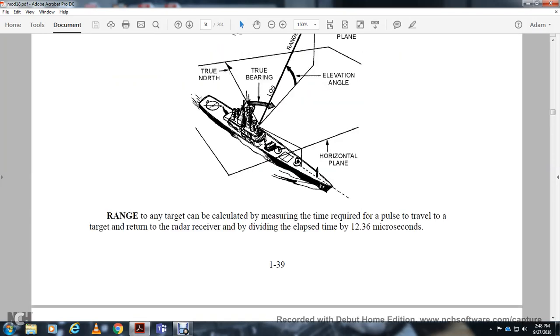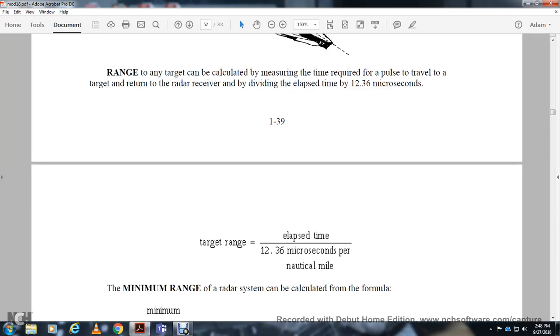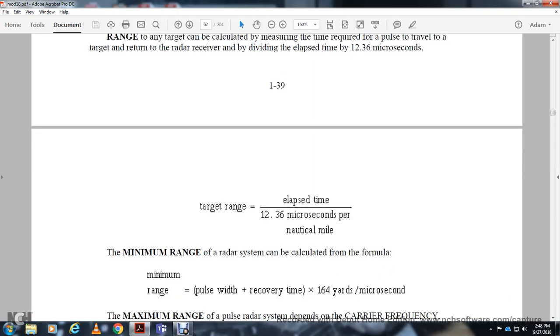Range to any target is calculated by measuring the time required for the pulse to travel to the target and return to the radar receiver. With an elapsed time of 12.3 microseconds per nautical mile, the target range is determined. Minimum range of the radar is calculated as follows: minimum range equals the pulse width time plus the recovery time, times 164 yards per microsecond.